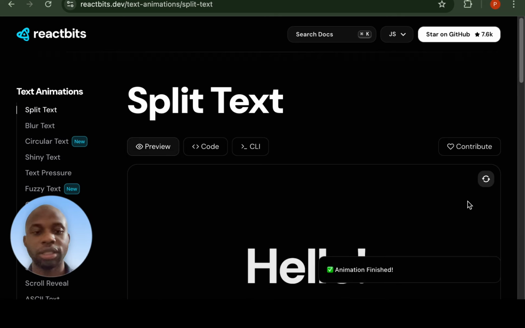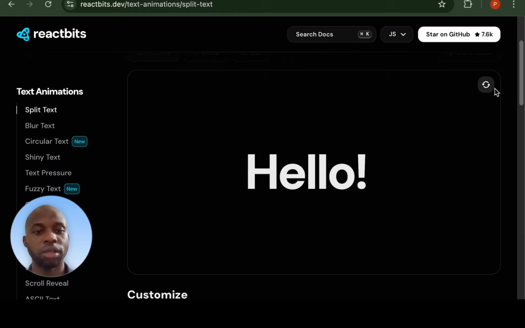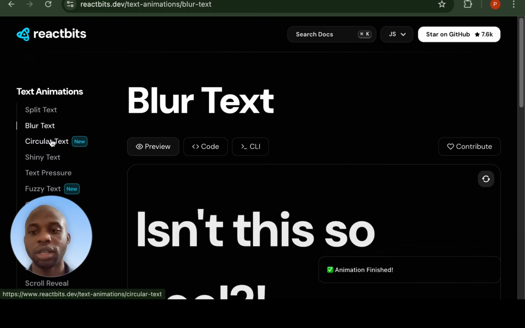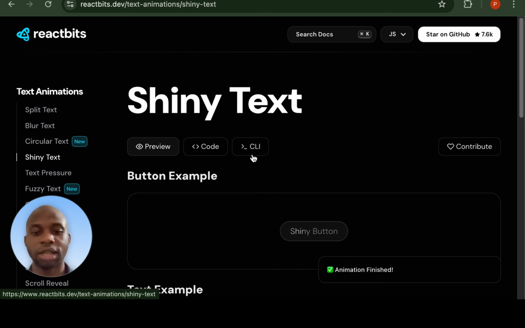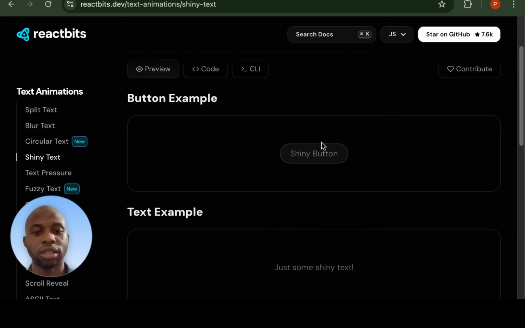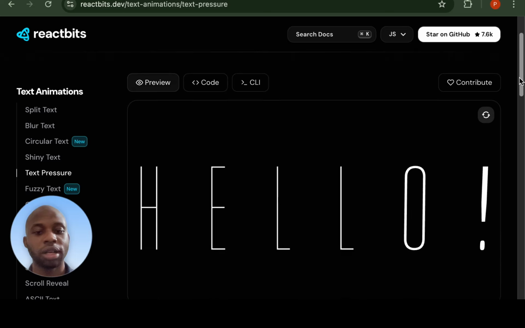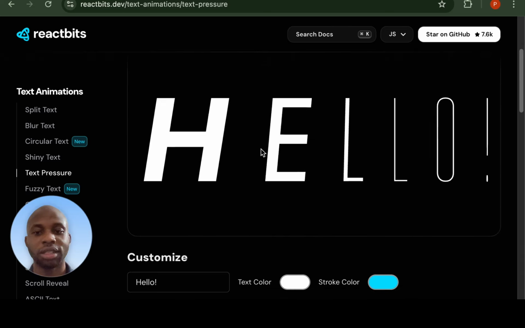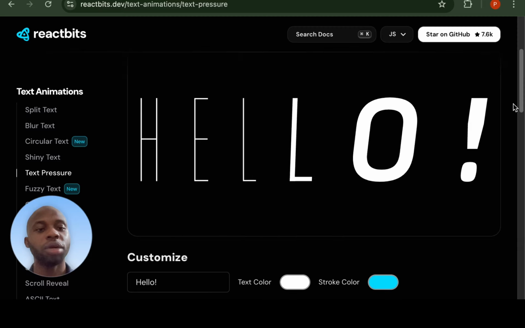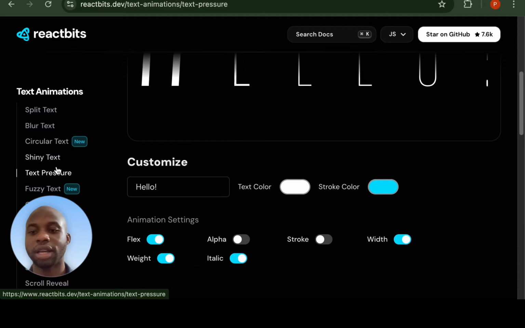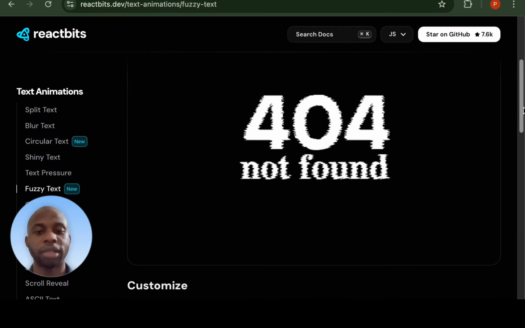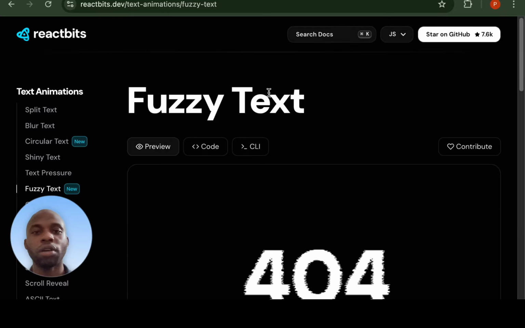Here is this cool text animation. This is blur text. This is circular text. This is a shiny button. These are very cool. There are so many of them. Look at this one. Look at this animation. It's very nice. It's very cool. There are so many of these animations here that you can go through and then use in your website. Okay, the second one is